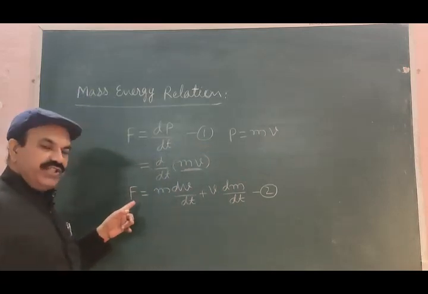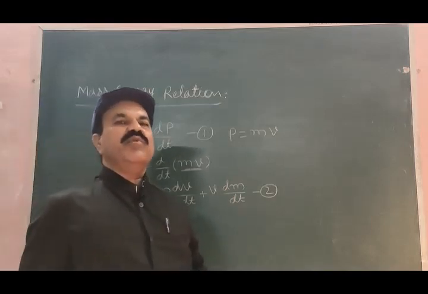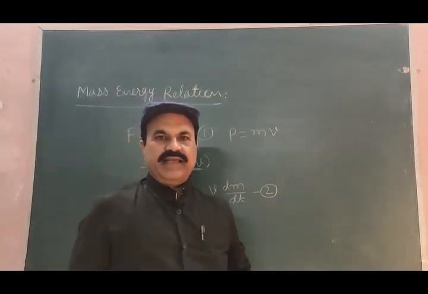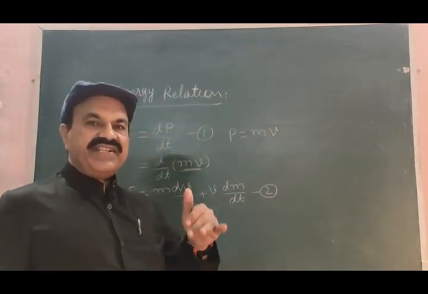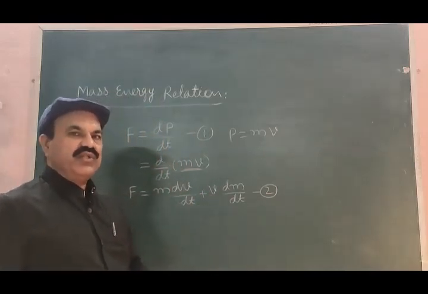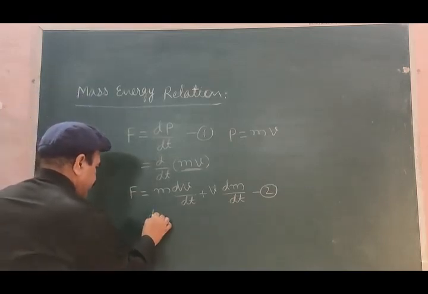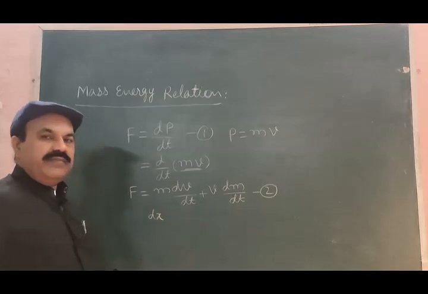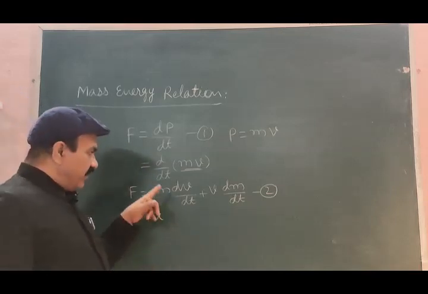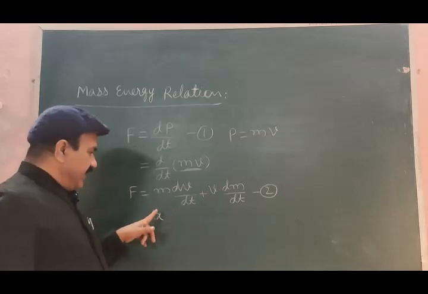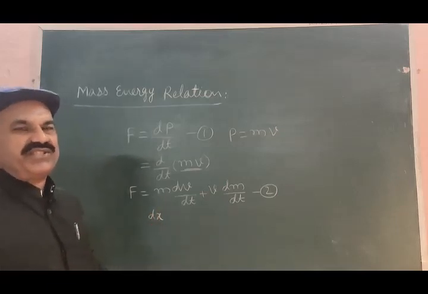Let us suppose that this force F is acting on a body, because of which the body gets displaced through distance dx. Because of this force which is acting on a body of mass m, the body gets displaced through distance dx.